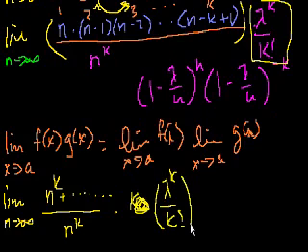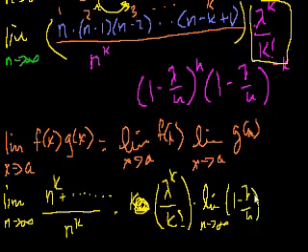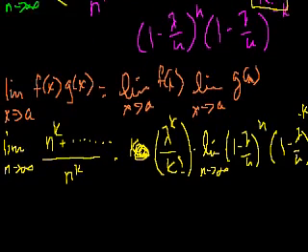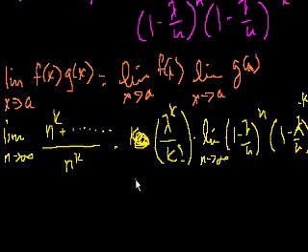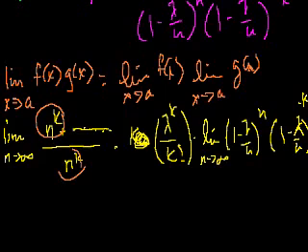There's no n here, so this is a constant with respect to n, times the limit as n approaches infinity of (1 minus lambda over n) to the n times (1 minus lambda over n) to the minus k. So first of all, what's this limit? The limit as n approaches infinity of some polynomial where it's n to the kth power plus other terms that all have a lower degree. This is the highest degree term. So you have n to the k in the numerator, and you have n to the k in the denominator.